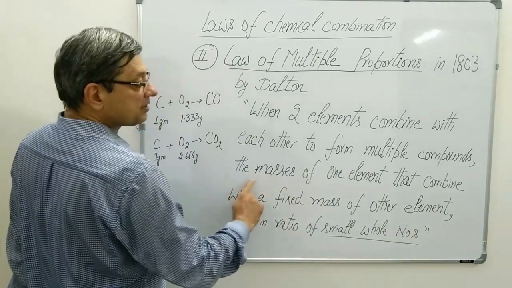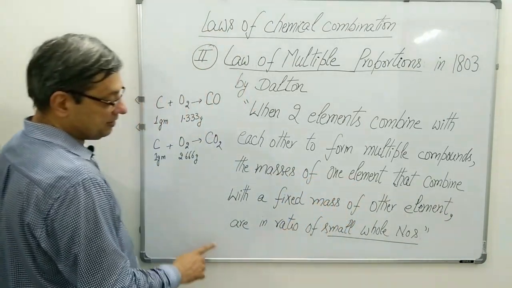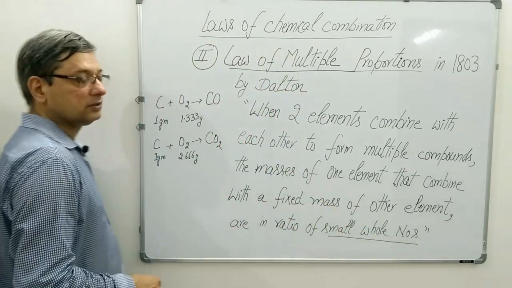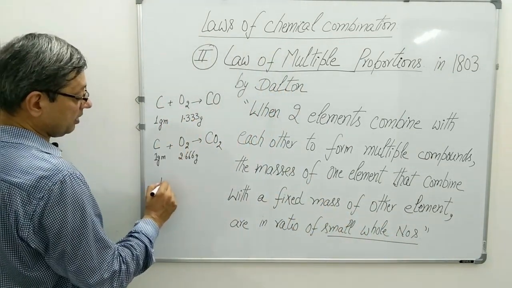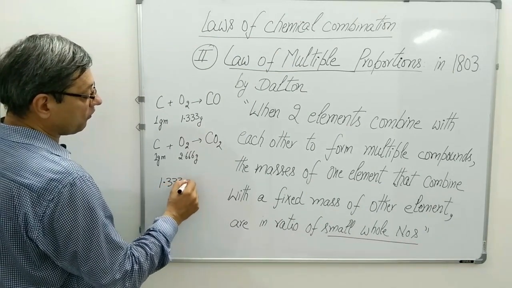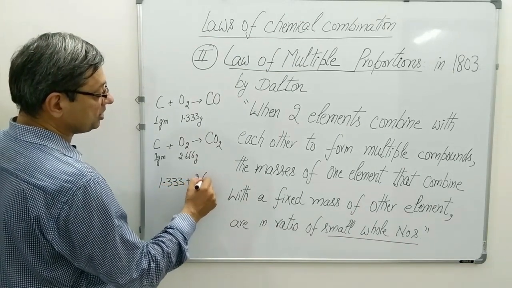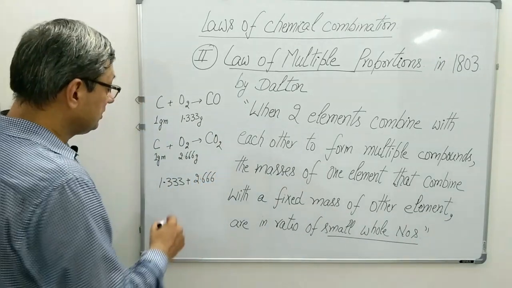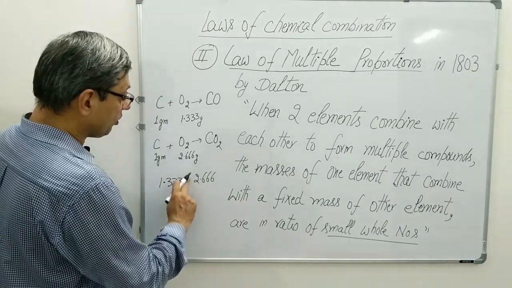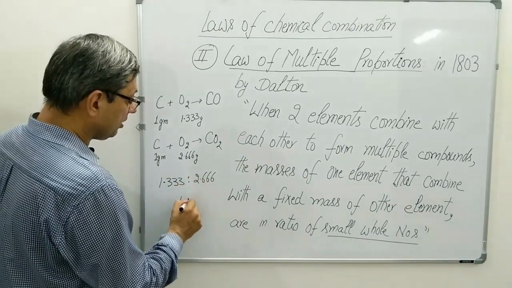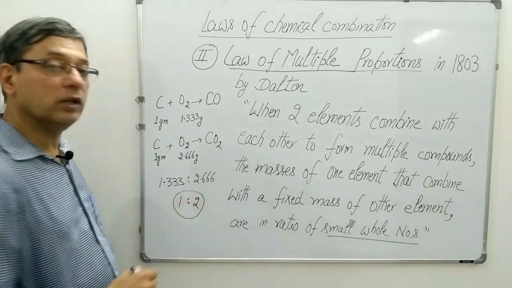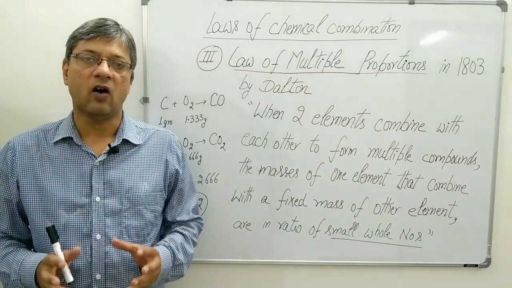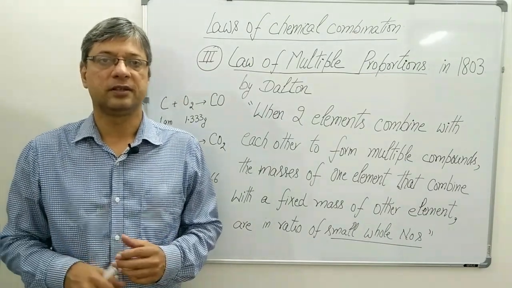The masses of the element are in ratio of small whole numbers. If we take the ratio of masses of oxygen in both the reactions, we will get a ratio of 1:2, simple whole number.